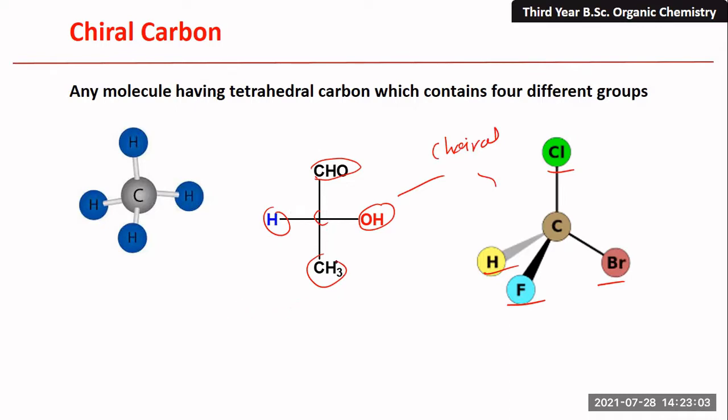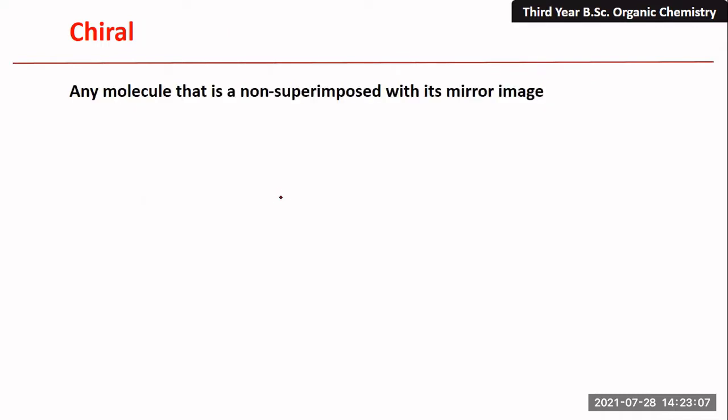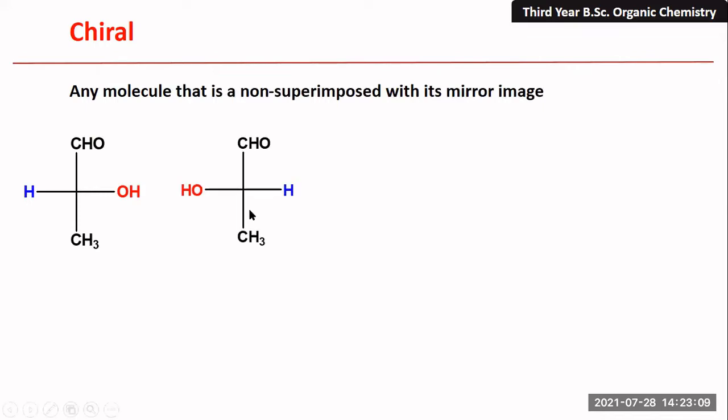The molecule which possesses a chiral center shows isomers. So this particular molecule shows an isomer. Okay, here it is. You can see, this is the molecule and this shows its corresponding isomer. It is the mirror image of this one. So chirality means any molecule which is non-superimposable on its mirror image, right? So we can define chiral in other words as a molecule which is non-superimposable with its mirror image.